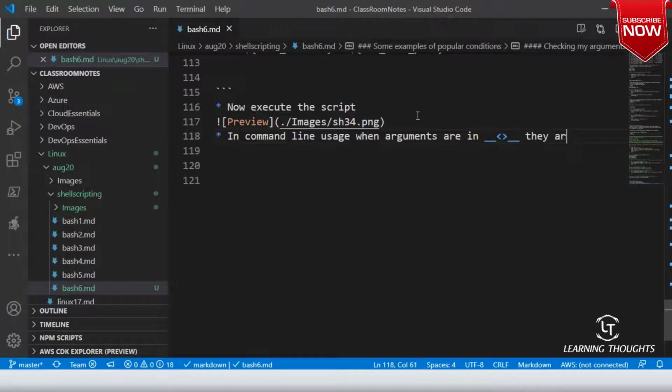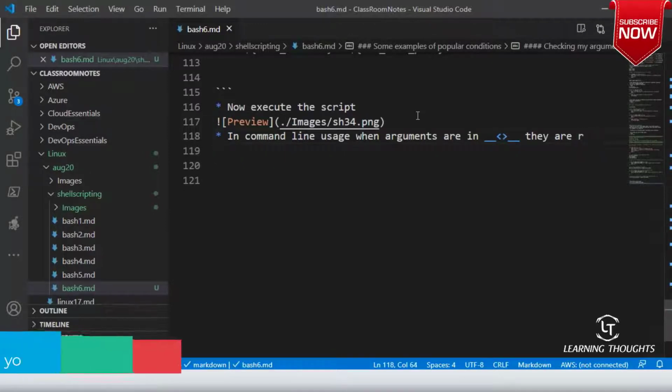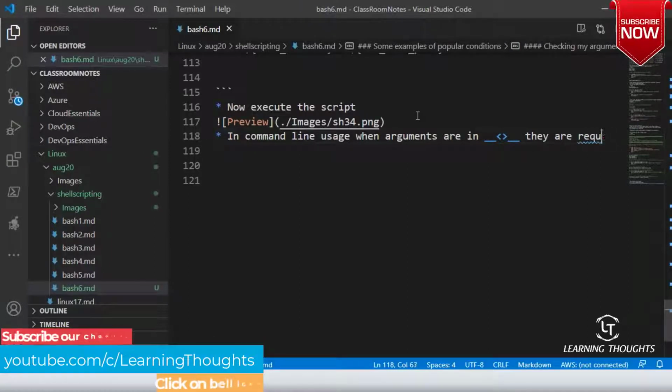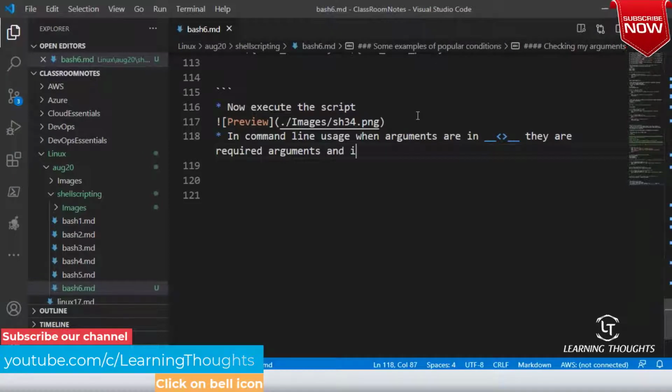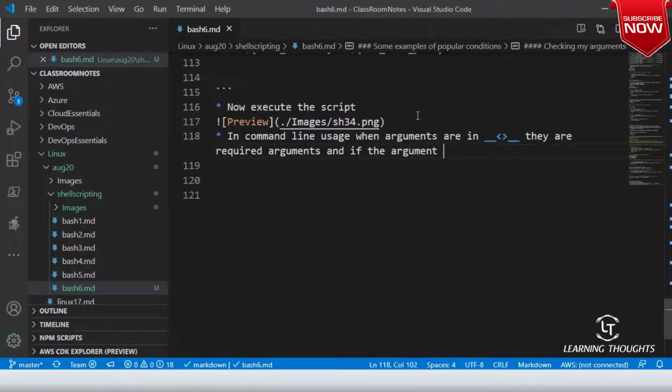They are mandatory, or required arguments. And if the arguments are in square brackets, they are optional.